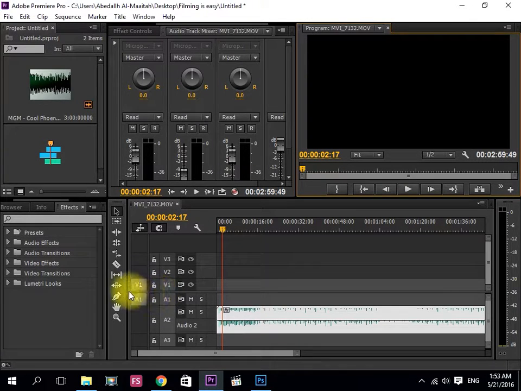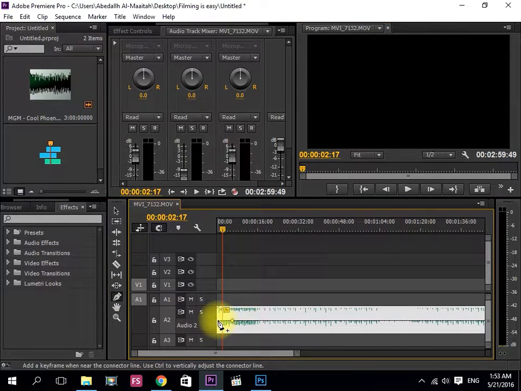Now you can use the pen tool. Use it and just press here and here, two points, and just catch the first one and put it down. Now it's a fade in.